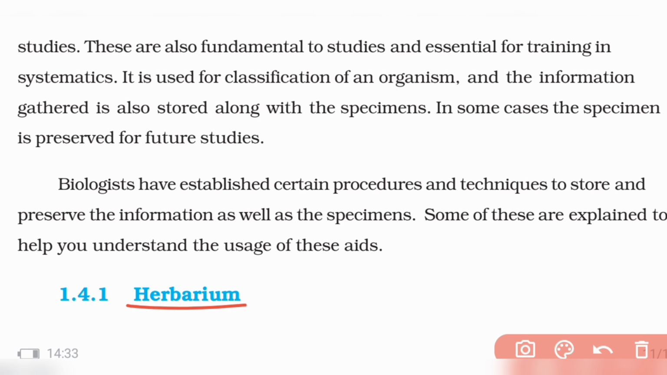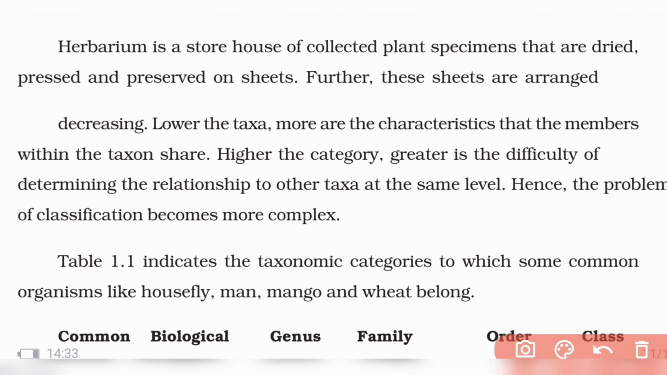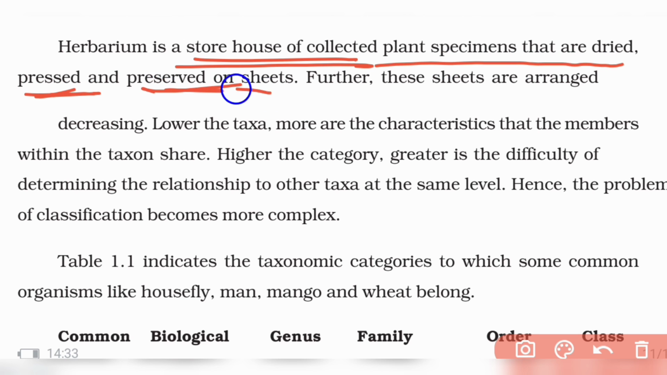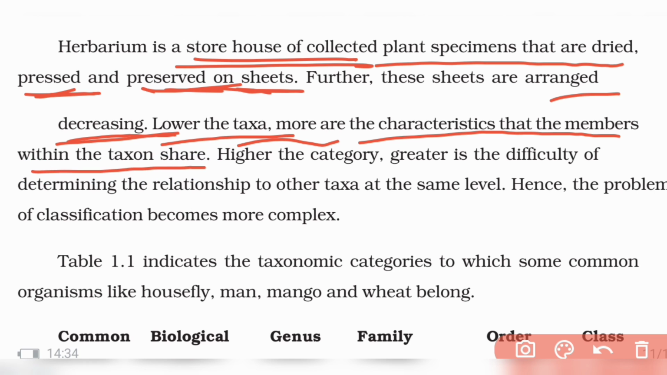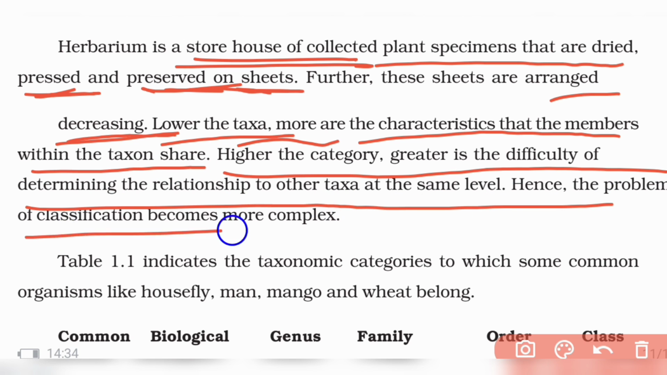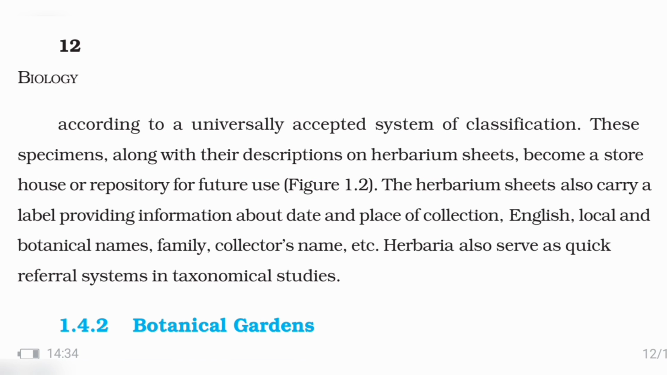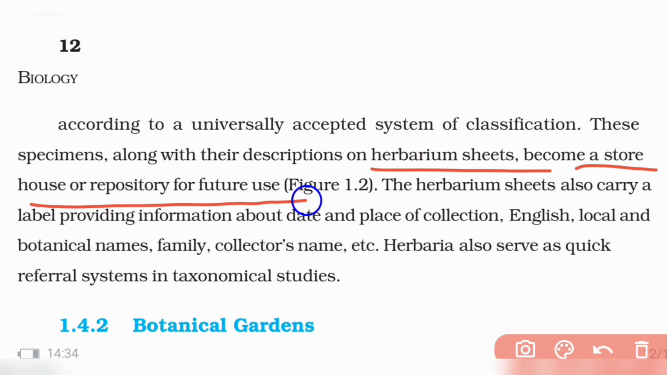So one is herbarium. Okay, herbarium means what? Herbarium is a storehouse where you store different plant specimens which are dried and pressed on sheets. On the sheets, the specimens are arranged in decreasing order of taxa. The lower the taxon, the more characteristics the taxon shares. So the higher the category, the greater is the difficulty in determining the taxa. According to the universal system of classification, in a herbarium they are stored on herbarium sheets, and they become a storehouse for future use.